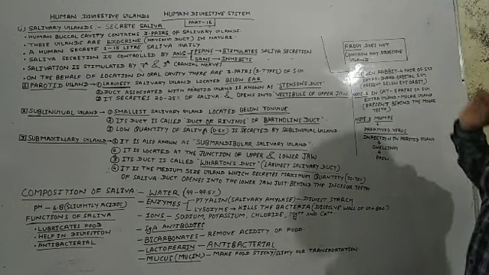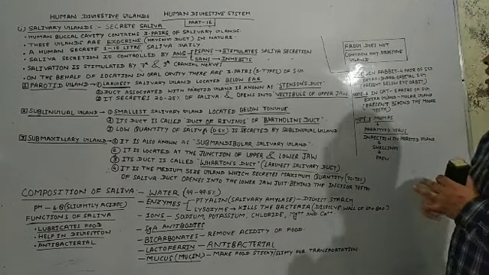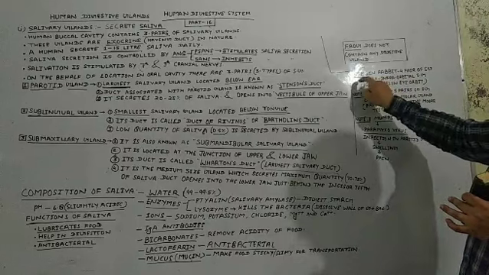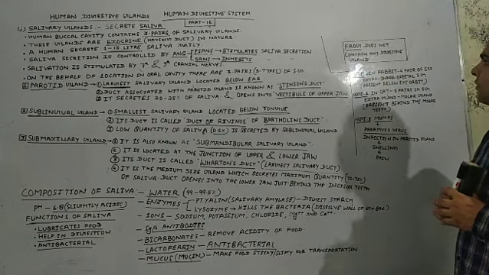Sometimes it is asked in your competition exams. Come to the next. I have written some notes here. The first note: in rabbit, there are 4 pairs of salivary glands.